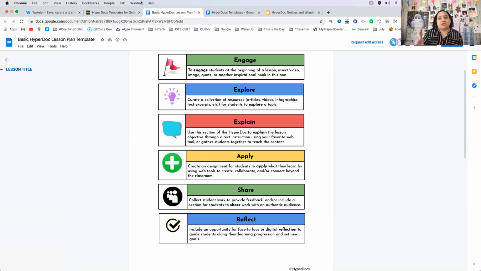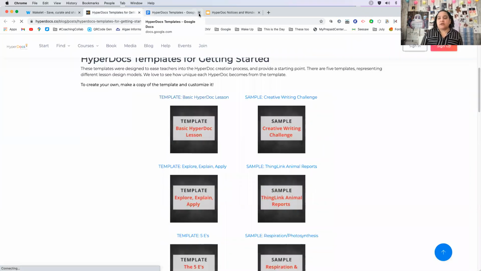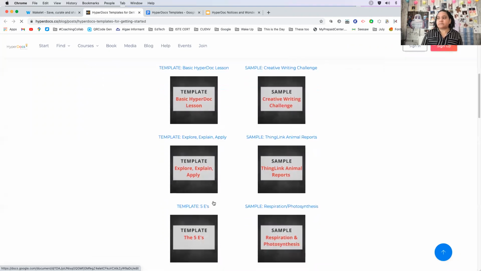And get them to understand where they're going. So please, please, please do not overwhelm yourself or your students. But these templates are here. So I'm going to give you a couple of minutes to go ahead and explore that.